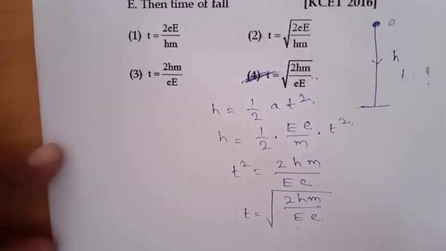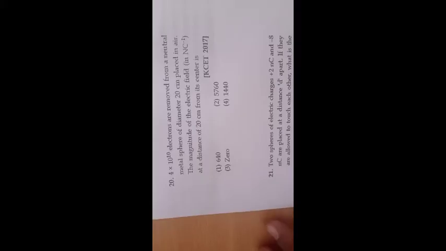Next, after finishing this, see question number 20. 4 into 10 power 10 electrons are removed from a metal sphere of diameter 20 centimeter placed in air. The magnitude of the electric field at a distance 20 centimeter from the center is how much?